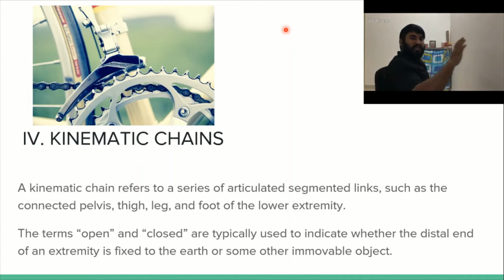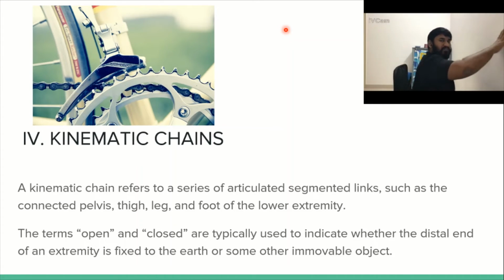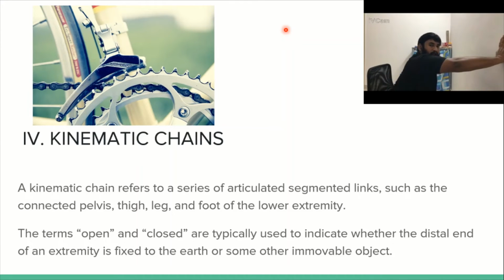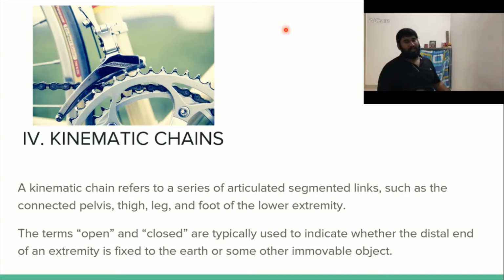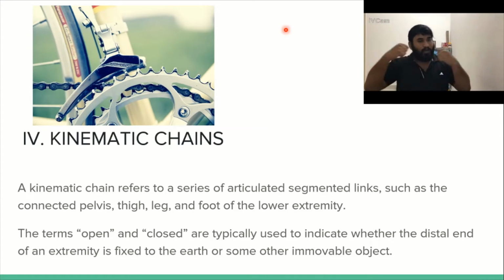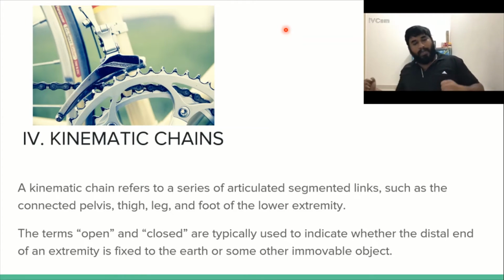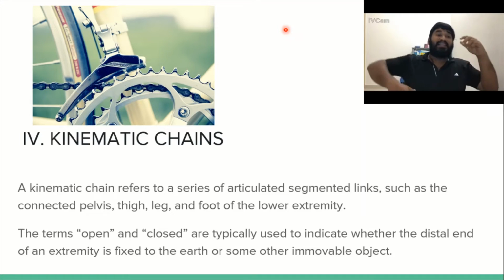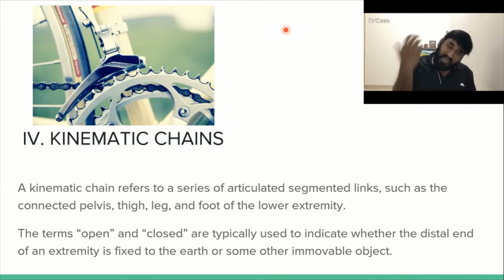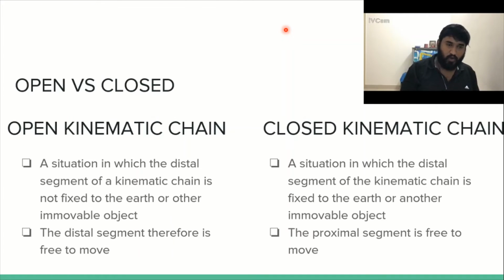But say the same flexion extension, if I am holding my arm close to the wall and doing it this way, definitely it is a closed kinematic chain because my hand is in contact with an immovable object. So in both open and closed kinematic chain, the links behave differently. How does it behave differently? Let us go ahead and see.